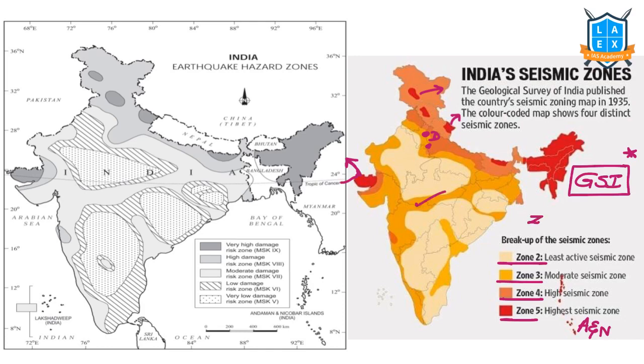Earlier we had zone 1, which meant no impact of earthquakes, but now we have removed it. Now we have experienced many, many earthquakes even in the Deccan Peninsula. That's why we said no zone is immune to earthquakes. That's why the zone 1 category has been removed. We have only 4 zones now: zone 5, 4, 3, 2.